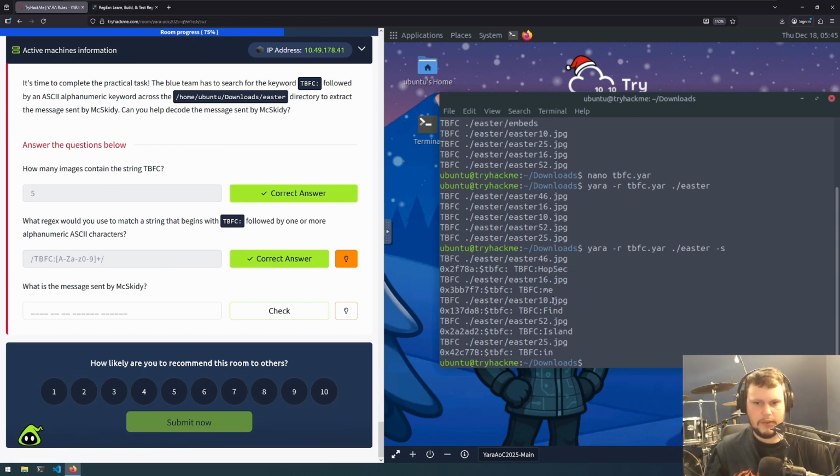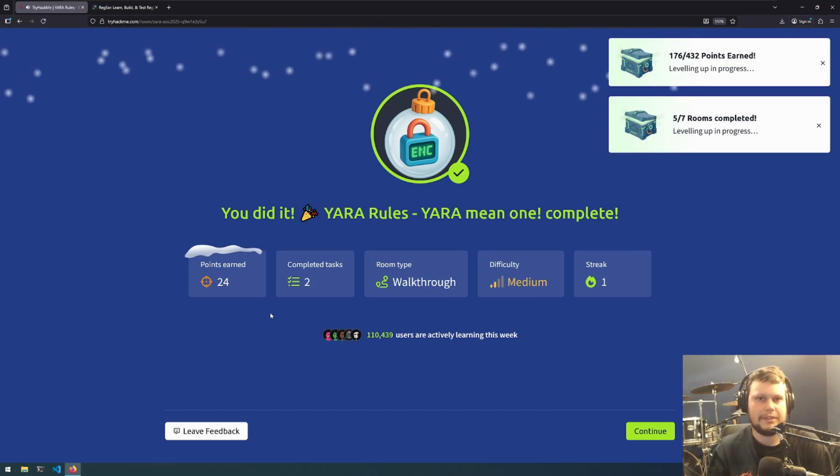If we go in order of the file numbers, we have number 10 here, which has find. Number 16 is me, number 25 is in, and number 46 is opsec, and island. So the message is find me in opsec island. And that is day 13 of Advent of Cyber 2025 complete.